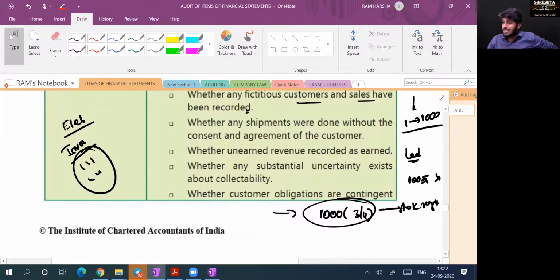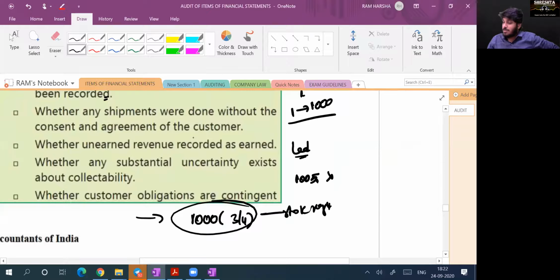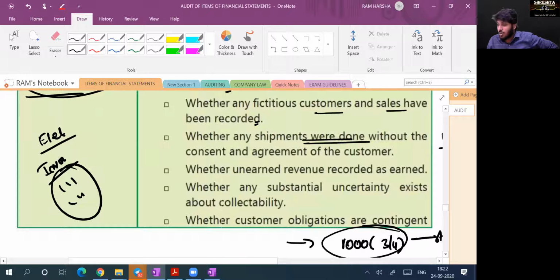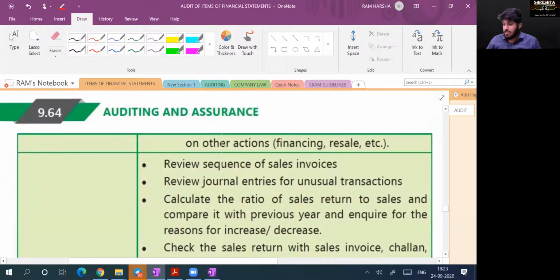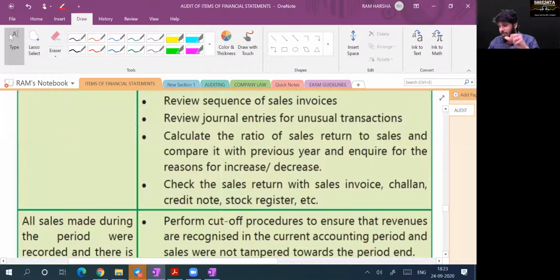Next. Whether any shipments were done without consent and agreement of the customer. See whether shipments were done with proper slips or not. Whether unearned revenue is recorded, which again becomes fictitious. Whether any substantial uncertainty exists about collectability. You remember Accounting Standard 9, revenue from sale of goods. Risk and reward should be transferred. Certainty about collection should be there. Only then should it be recorded. Yes or no? But once you record it, later on you need not reverse. Make a provision if there is an uncertainty in collection. Yes, sir. Whether customer obligations are contingent, meaning whether the customer will be able to repay or not.